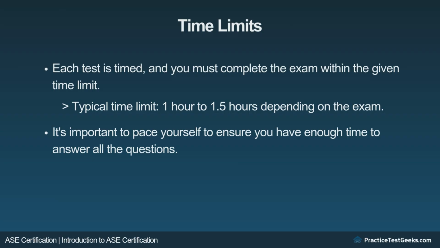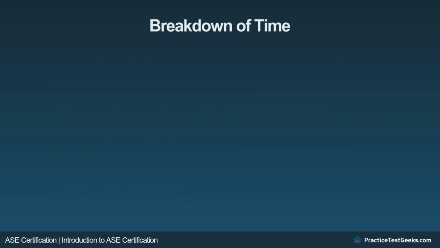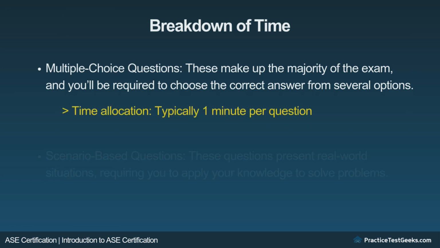It's important to pace yourself to ensure you have enough time to answer all the questions. Tip: try to spend about 1 minute per question, allowing extra time to review your answers at the end. Here's a breakdown of time. Multiple-choice questions. These make up the majority of the exam, and you'll be required to choose the correct answer from several options. Time allocation. Typically 1 minute per question.